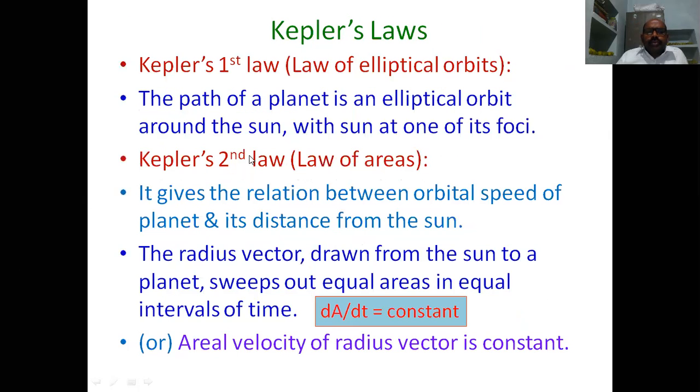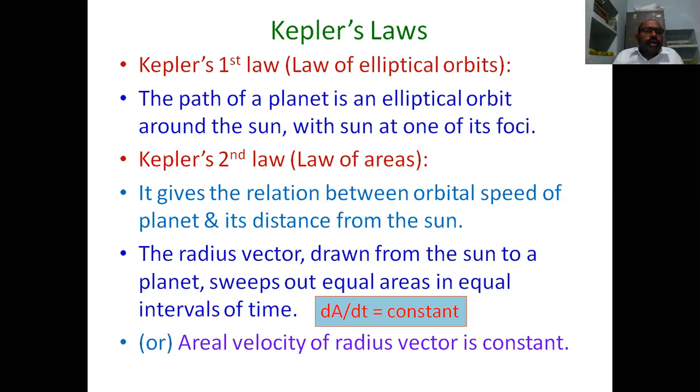Later, we have seen Kepler's first law. It tells that the planets revolve around the sun in elliptical orbits, and the sun is one of its foci. The second law, the law of areas, says that the radius vector drawn from the sun to the planet sweeps out equal areas in equal intervals of time.